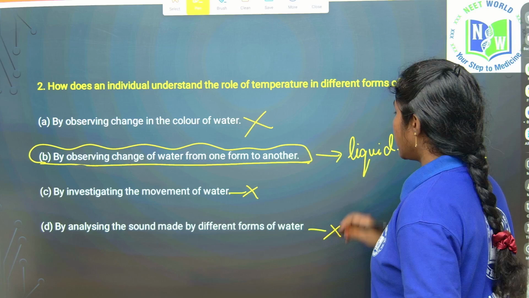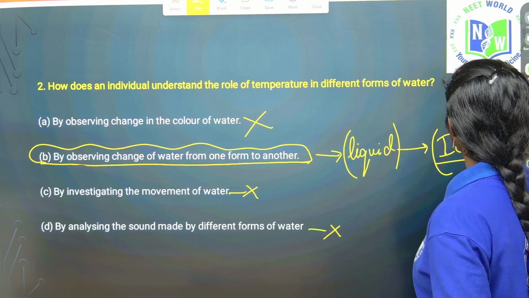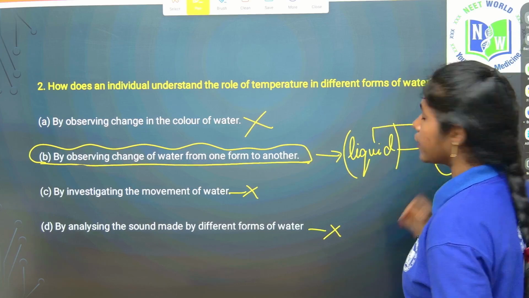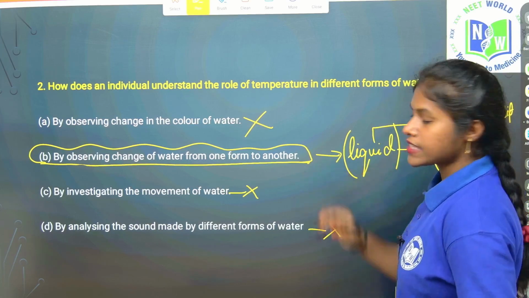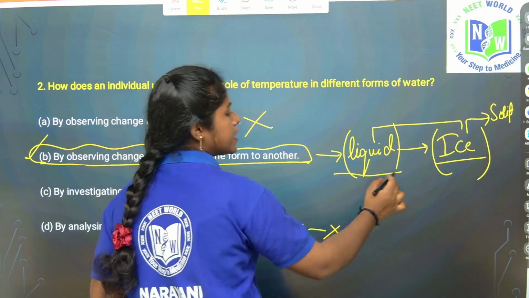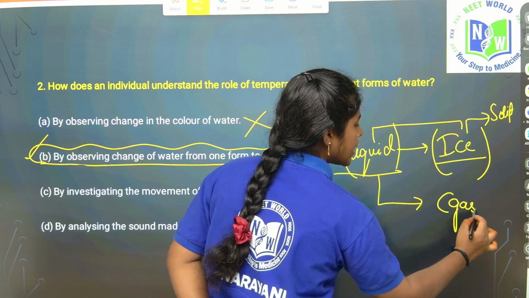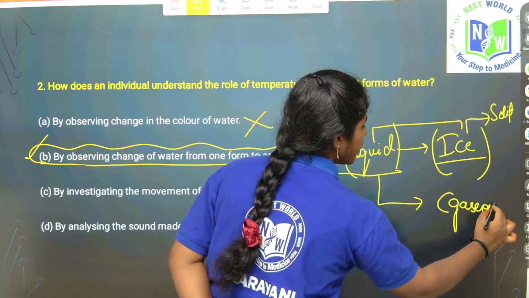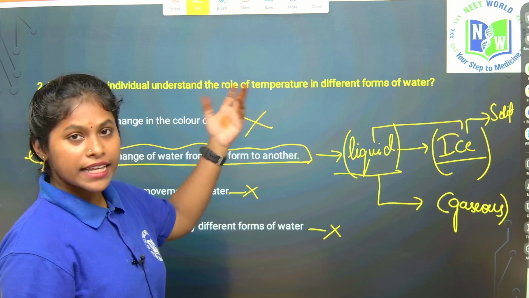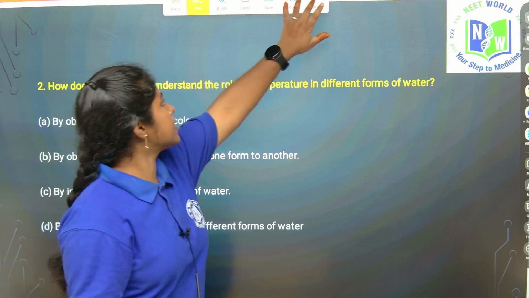It became the ice. It is in the liquid form. Now it became the ice, in the solid form. So it changed from one form to the other form, right? That is why the answer is the second one. Otherwise, if you boil this water, what will it become? It changes into the gaseous form, which means the liquid form turns into the gaseous form. Got it? This is how we have to analyze the question properly. Then it is very easy. So let's see the next question here.